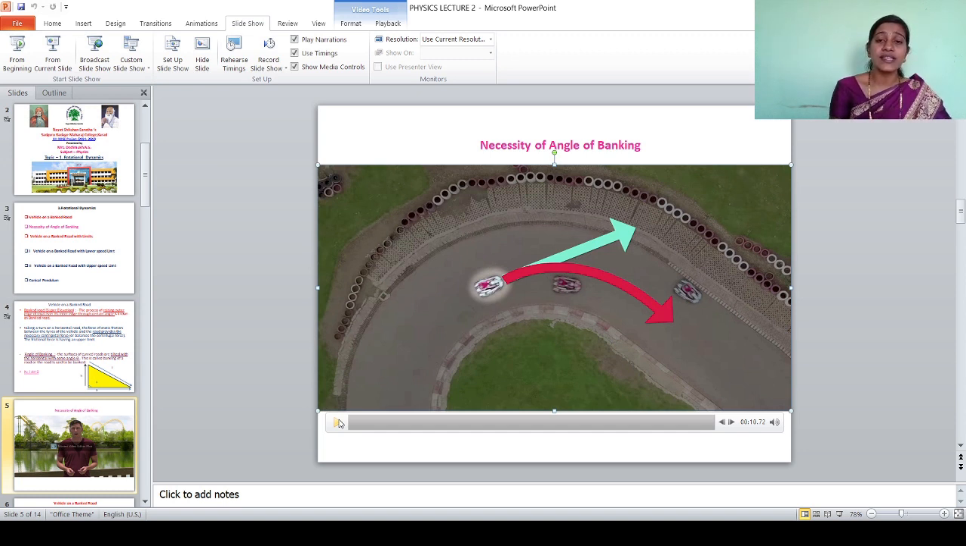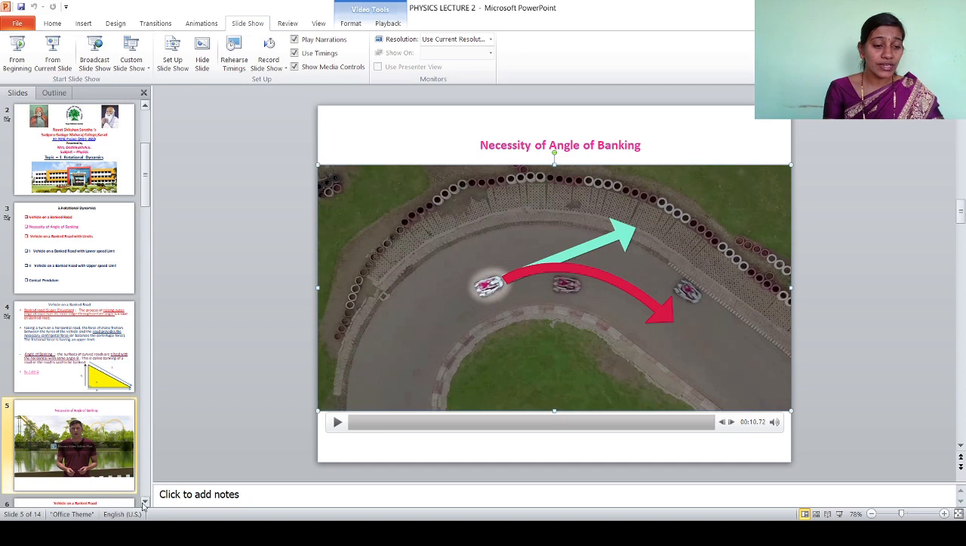In the second case, in the rainy season, oil and water are spread on the surface of the road. So there is a possibility of an accident of the vehicles. Second, if the static friction force is present but not sufficient, in this case there is skidding or slipping of the vehicle in the outward direction. If we want to avoid these three conditions, the angle of banking is very important. So these are the points which show us the necessity of the angle of banking.